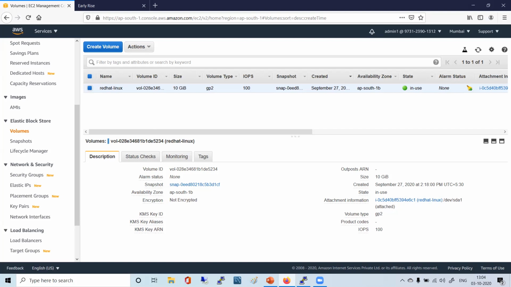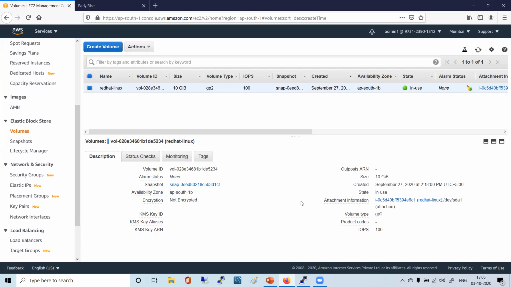You have to install that NFS package and make the NFS server running, like how we have done the Apache server. You can do it. However, by default, this EBS volume is for only one instance. It will be attached to one instance at one time, right? It cannot be attached to even two instances. Got it? Got it.